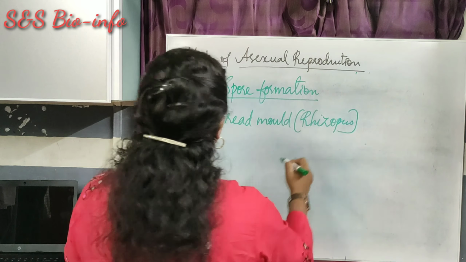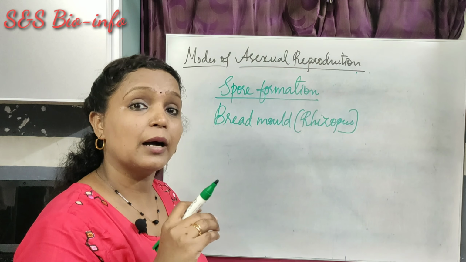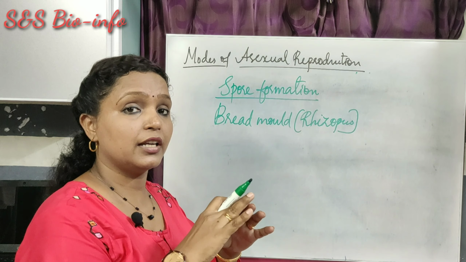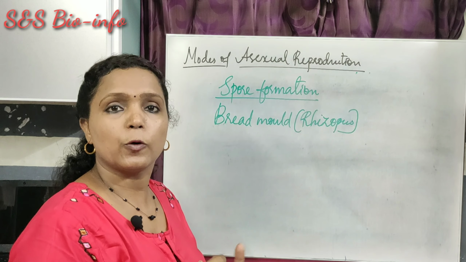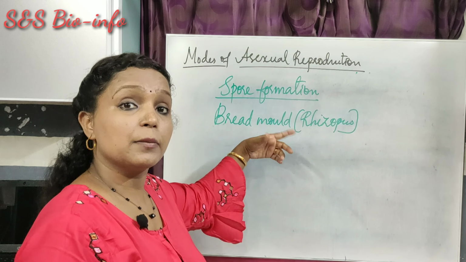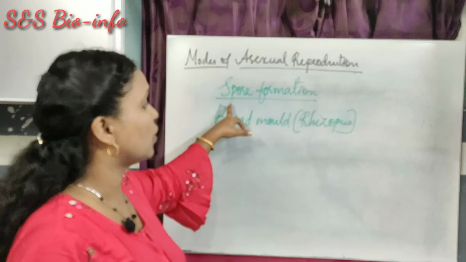You are very familiar with bread mold. If we keep a loaf of bread in moist conditions, what can we observe over there? The tiny bread mold will appear over there. So that is the production of what? Rhizopus. The hyphae of the rhizopus develop over there and spread everywhere, and it spoils the bread. And this rhizopus is reproduced by a specific mode of reproduction called spore formation.